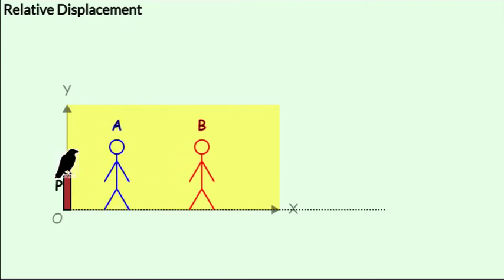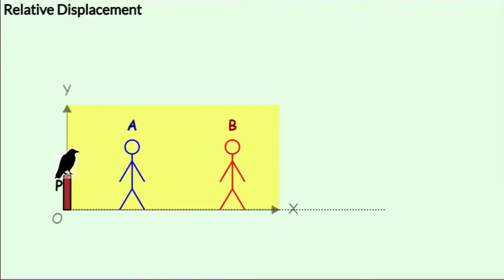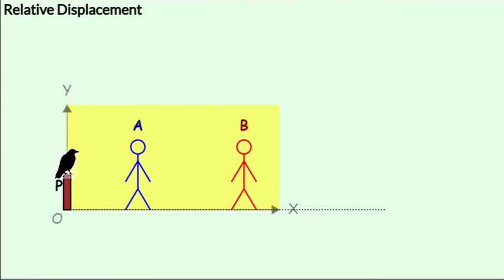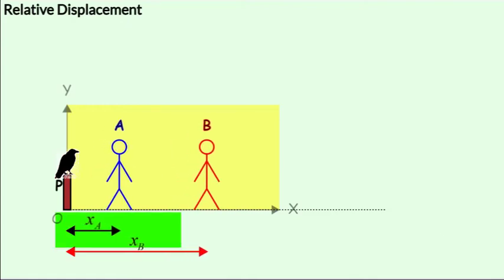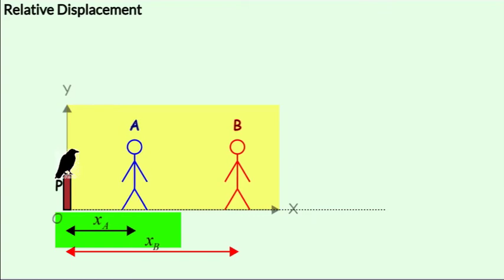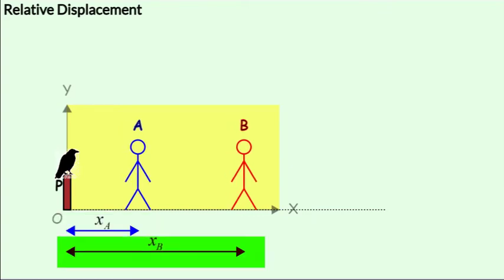A and B both move, with B's speed this time being higher than A's. So let's define the position of A and B relative to the position of the pole at some point in time. We measure the displacement of A with respect to P and also of B with respect to P. Now we will use these displacements to define the displacement of B with respect to A.